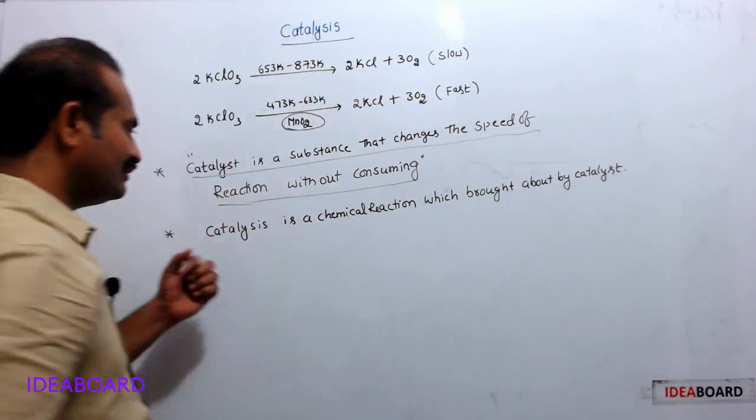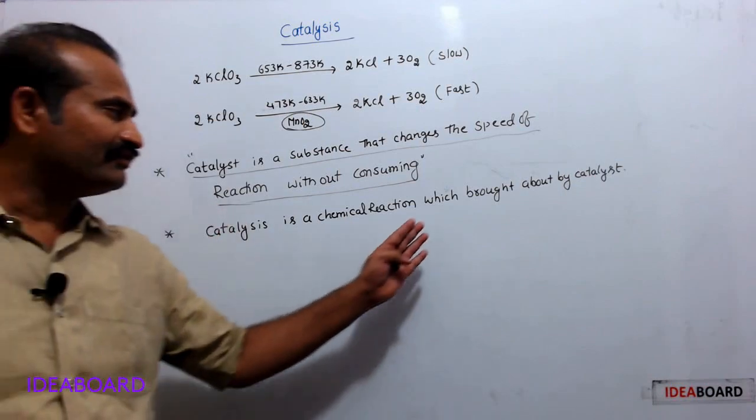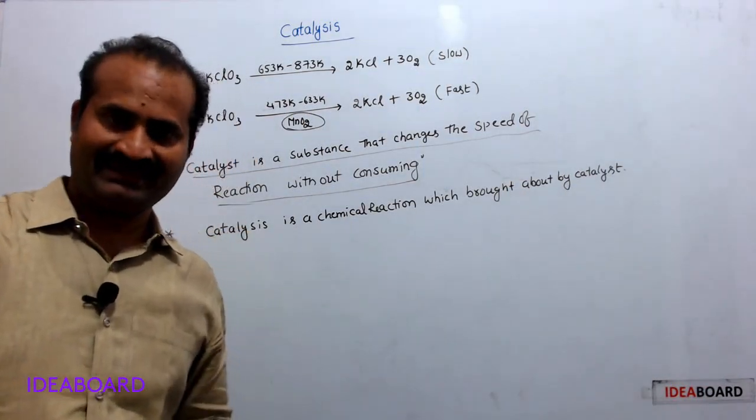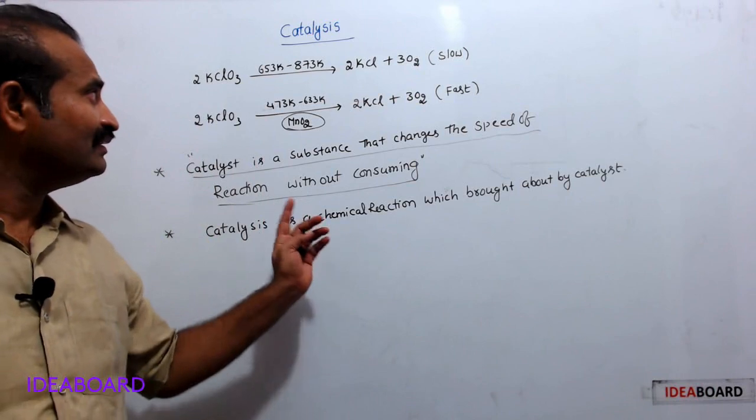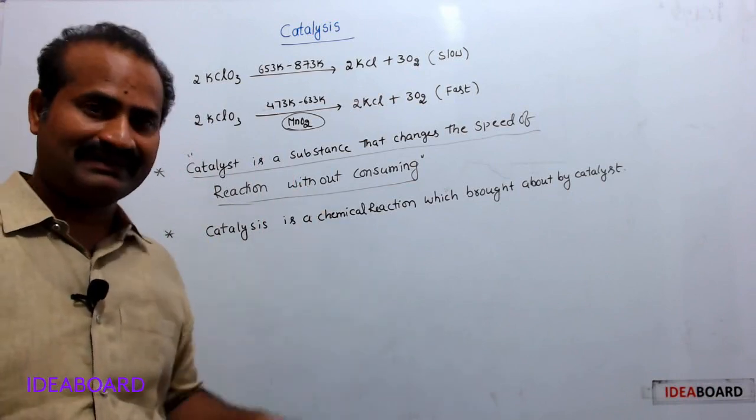So catalysis is a chemical reaction which is brought about by a catalyst. This is the meaning of catalyst and catalysis.